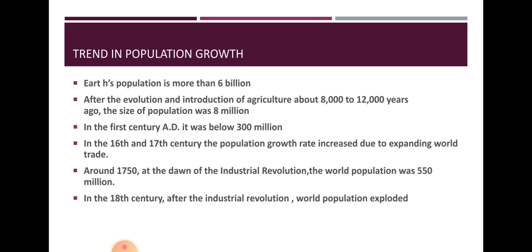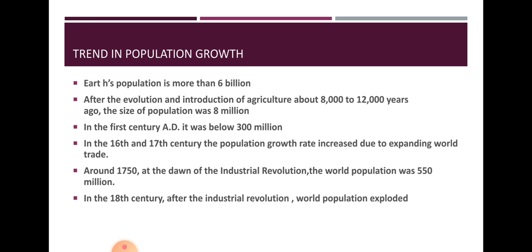Now the trend of population growth in the world. The Earth's population is more than 6 billion. You will find in some books it is written as 7 billion also. It has grown in size over centuries. In the early period, the population of the world grew very slowly. During the last few hundred years, the population has increased at an alarming rate. Earlier the growth rate was less, but nowadays the growth rate is increasing at a very alarming rate.